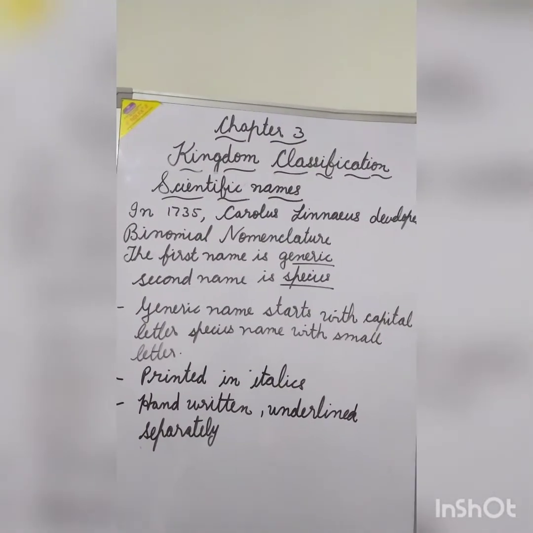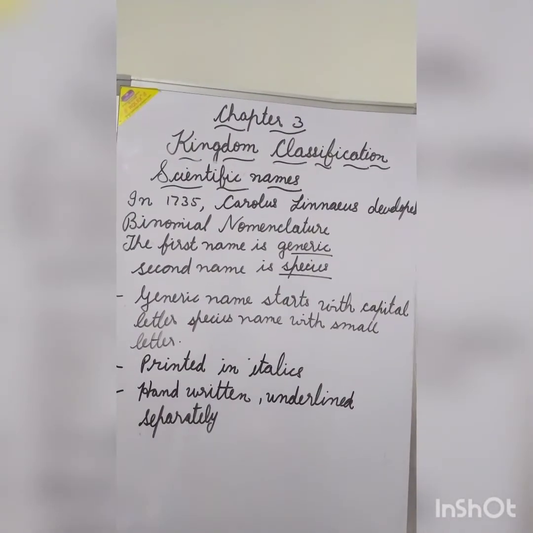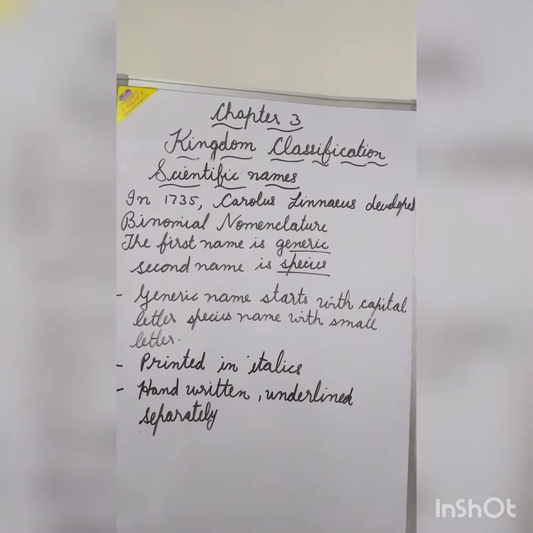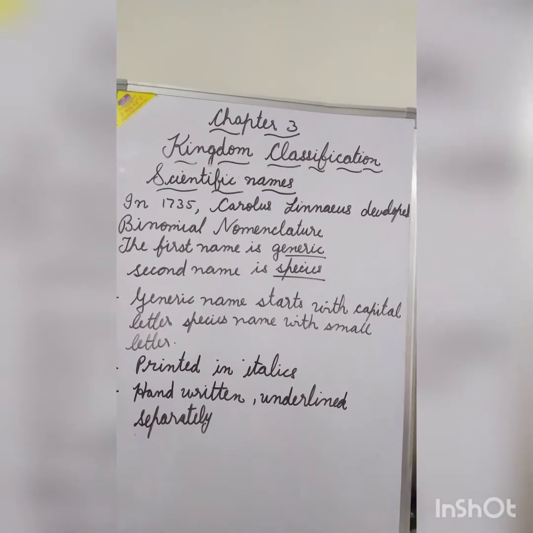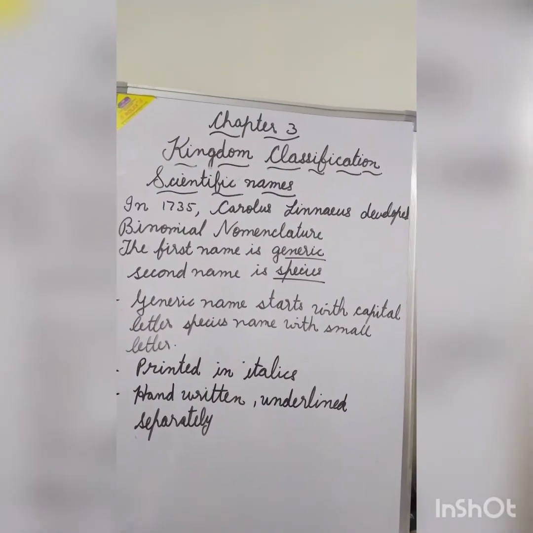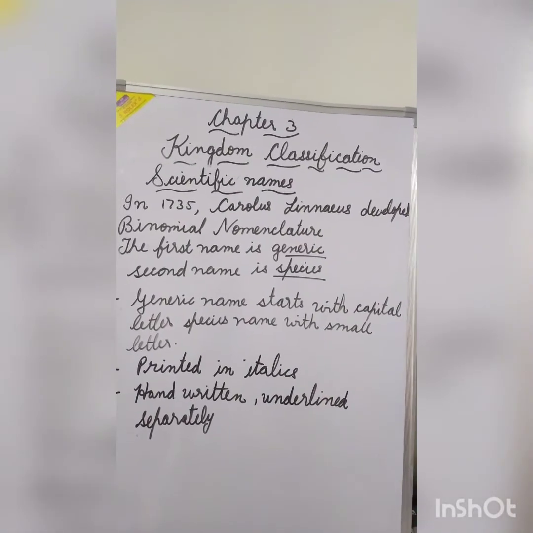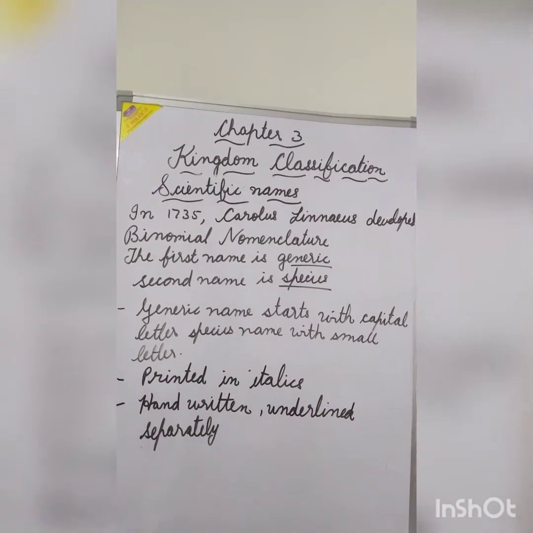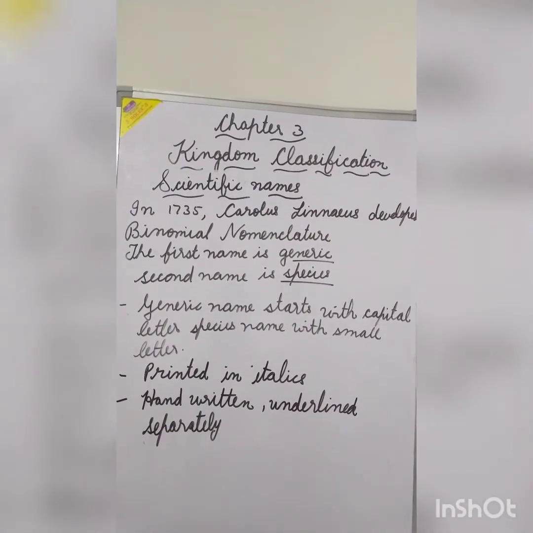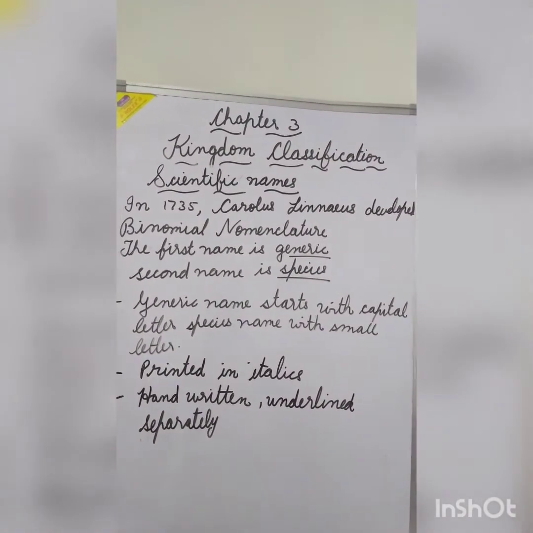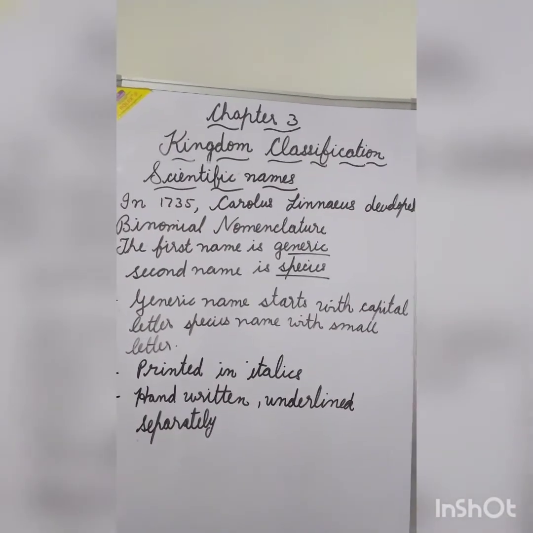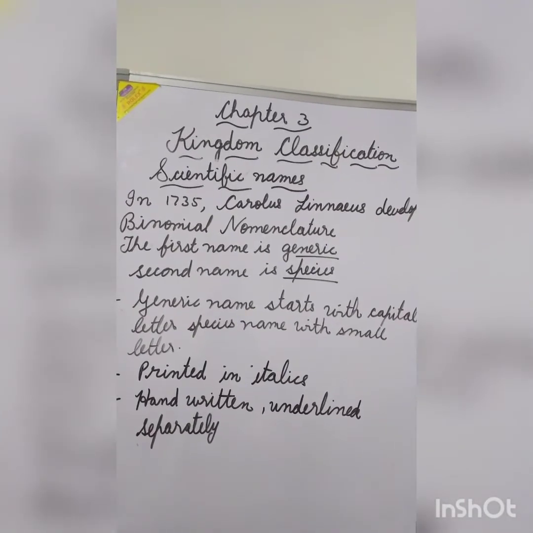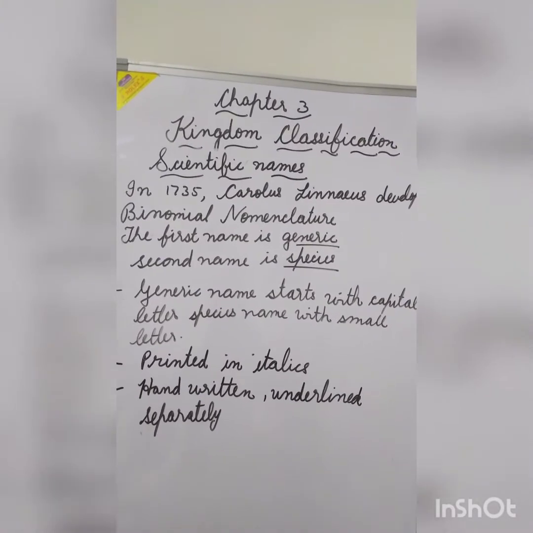Scientific names. In different countries as well as in different states, different kind of languages are used. So the animals are named in different languages in different ways. So to avoid all these confusions, in 1735, Carolus Linnaeus developed binomial nomenclature. In this, two names are involved.